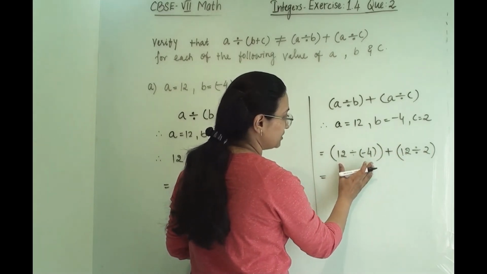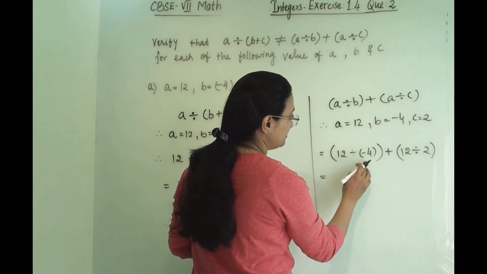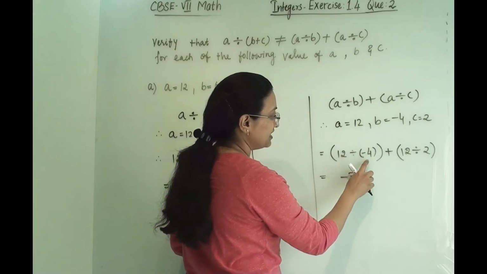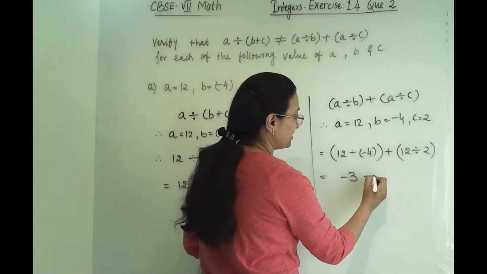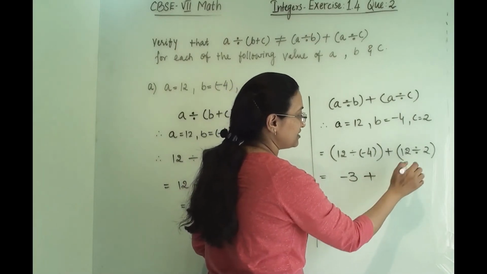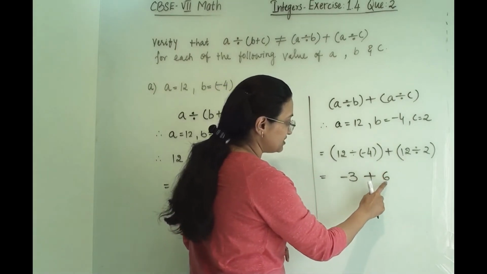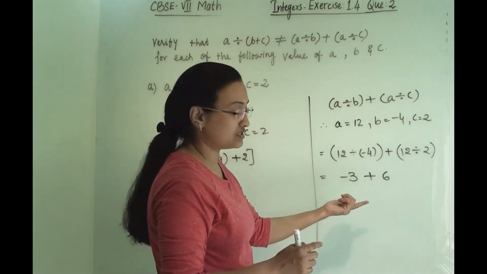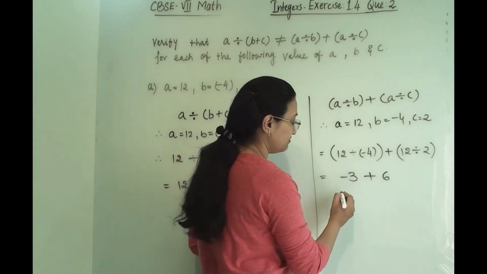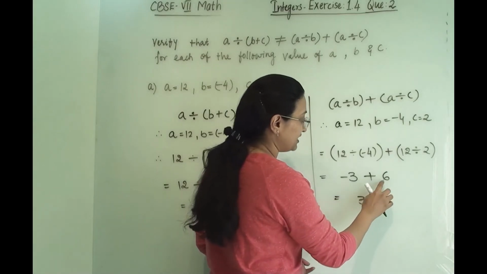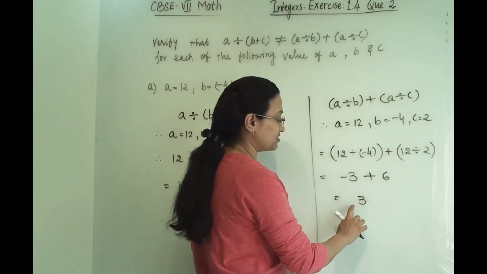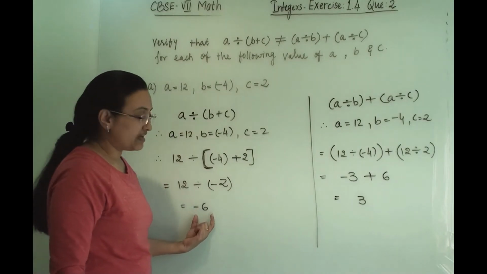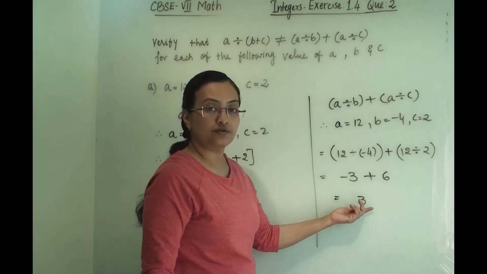So first we will solve this and this. So 12 divided by 4 we will get 3 and that too minus because our denominator is negative, plus 12 divided by 2 we will get 6. Now 6 plus 3, but this is minus, so this will lead to subtraction. So 6 minus 3 we will get 3 and it will carry the bigger number's sign, so it will be positive 3. Now you can see here this side we got minus 6 and this side we got 3.